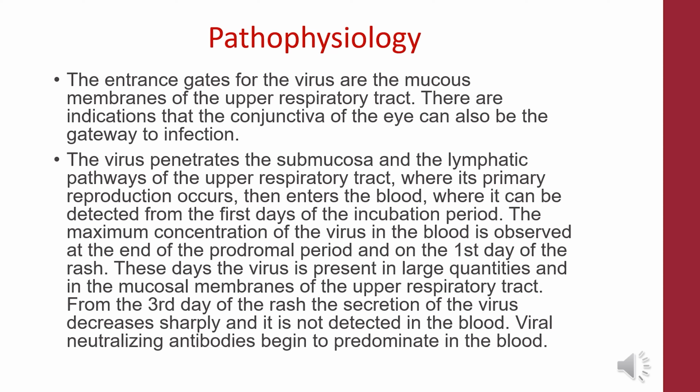The maximum concentration of the virus in the blood is observed at the end of the prodromal period and on the first day of the rash. On these days, the virus is present in large quantities also in the mucous membranes of the upper respiratory tract. From the third day of the rash, the secretion of the virus decreases sharply, and it is not detected in the blood. Viral neutralizing antibodies begin to predominate in the blood.